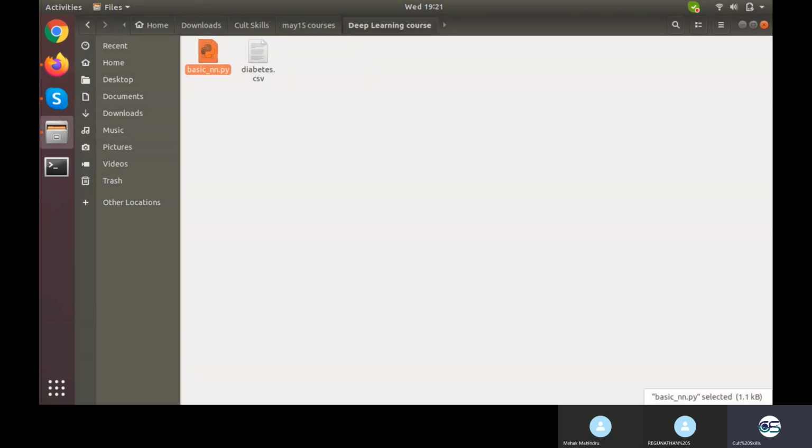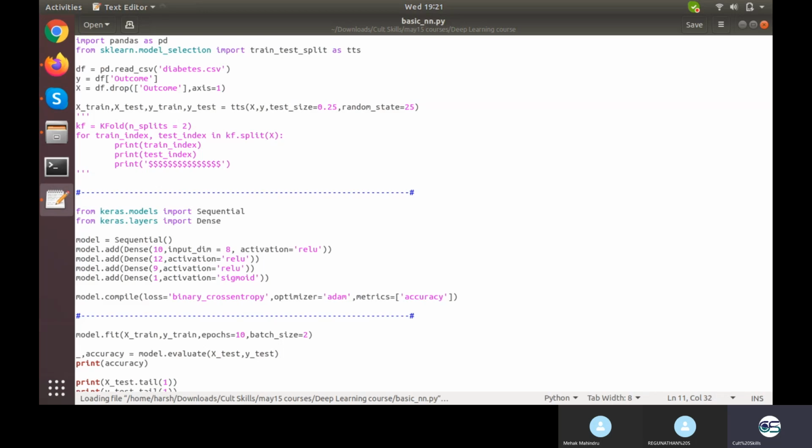So I'll be going onto the existing file itself. Okay, nothing changed. We have loaded the data, XY split, train test split, model part, and we are printing the accuracy. Okay, this is something we don't need as of now. And now I gave the epochs to be 100, batch size would be 2.